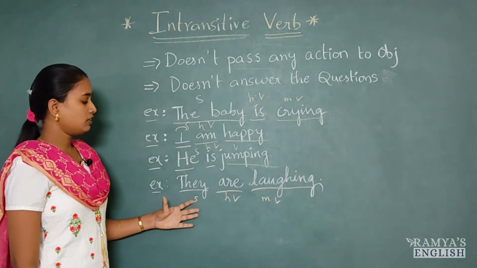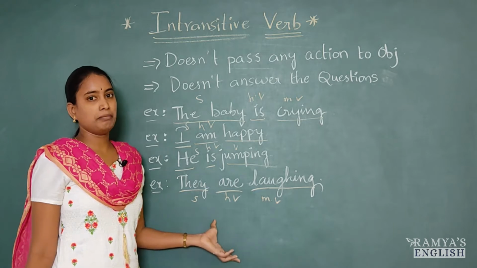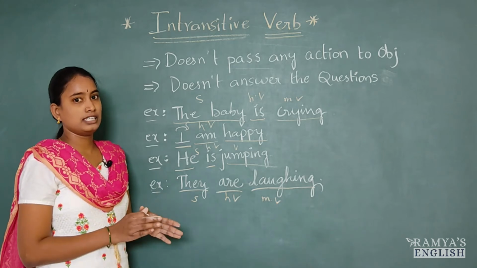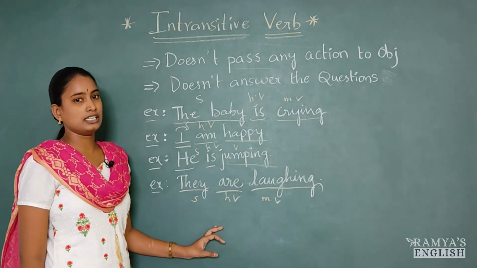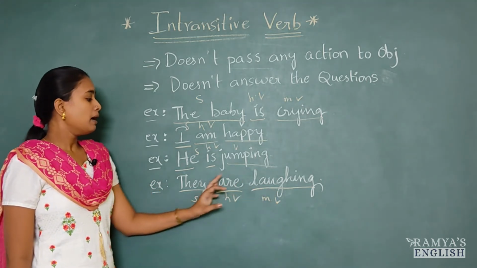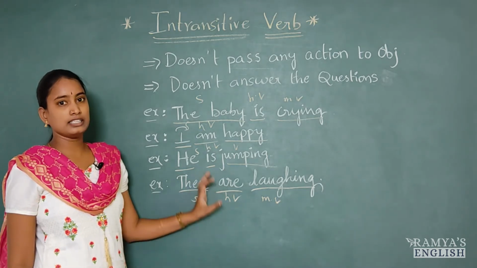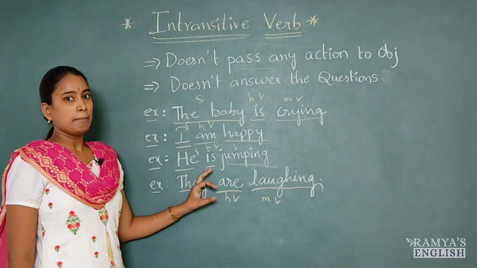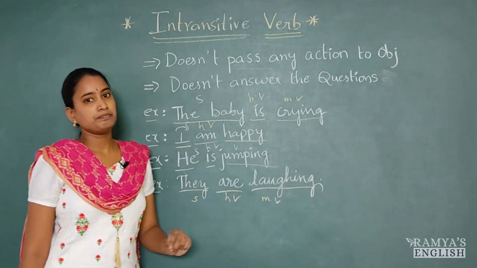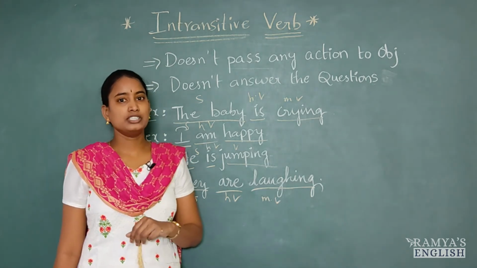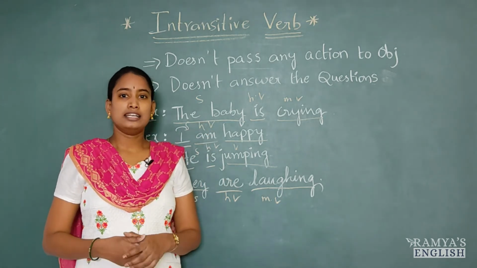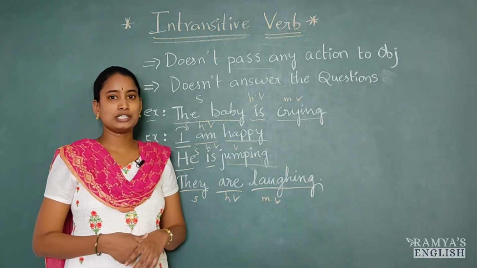And if you ask any question, they are laughing what? Is there any meaning? No. By looking at what they are laughing, there is something, there is meaning, but it is not mentioned in the sentence. So that's why this laughing is intransitive verb. This laughing is performed by the subject. They are doing that action, they are laughing, yes, that is correct. But they are not transferring that action on others. So this is just an introduction to what is intransitive verb. To understand that, I gave a few examples. Now let's see some more examples to understand intransitive verbs clearly.